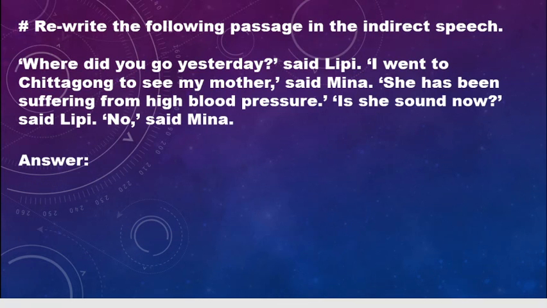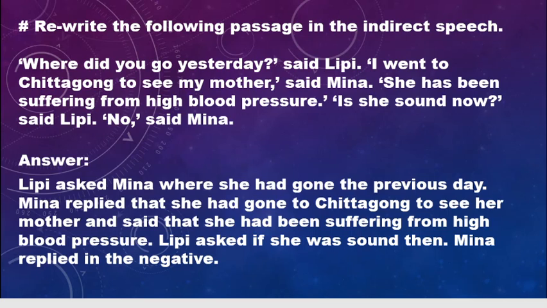Next one also. But we just finished. "Why did you go yesterday?" For yesterday we'll take the previous day. For "why did you," it will be the repeating verb asked. "I went to Chittagong to see my mother." It is past simple, so it will be changed to past perfect. "And she has been suffering from high blood pressure." It is present perfect continuous, it will be changed to past perfect continuous. "Is she sound now?" is a plain interrogative sentence, and for "no" we'll take repeating the negative.